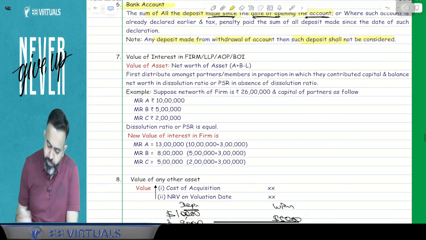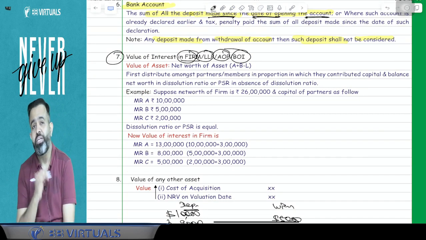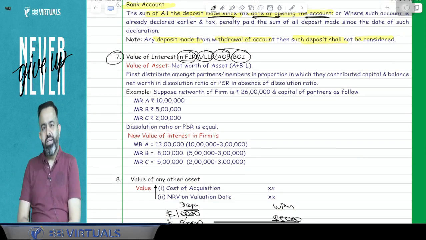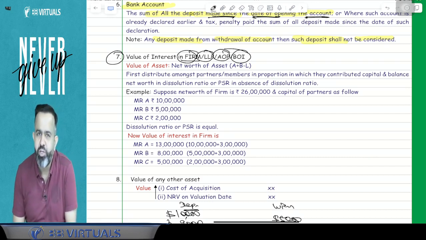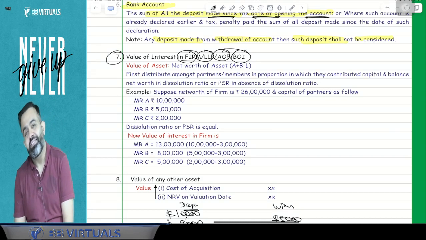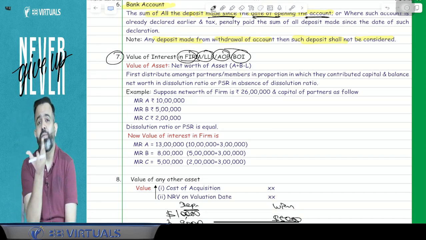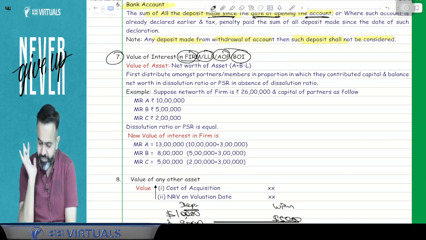Now, sir, suppose I am having an interest in any firm or LLP or AOP BOI, then how to determine the interest value? For an example, there is a partnership firm in the UK and I am holding 20% PSR. If I am holding 20% PSR, then how to determine the value of that share? So here the lawmaker says that just do one thing.